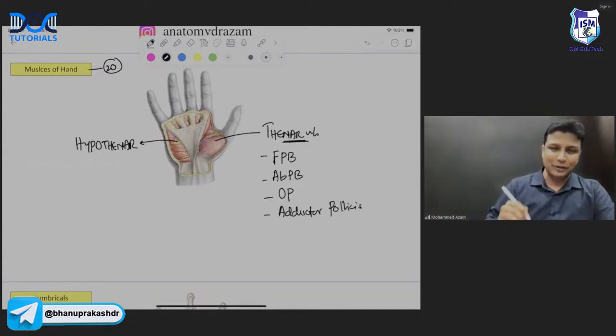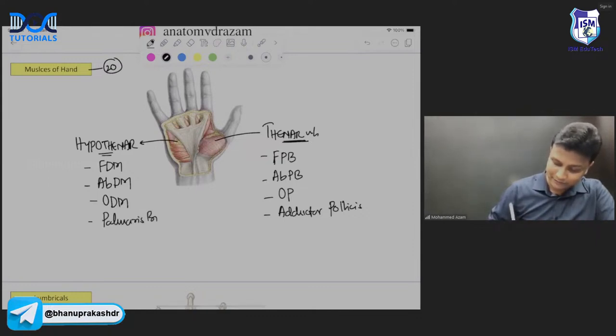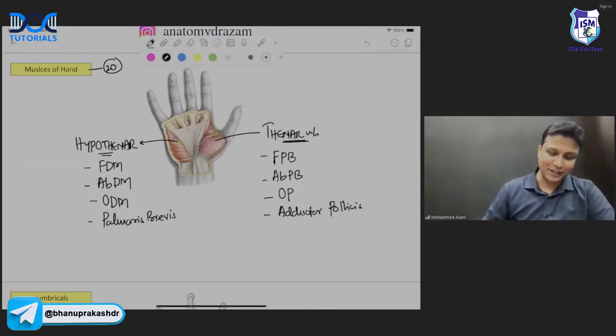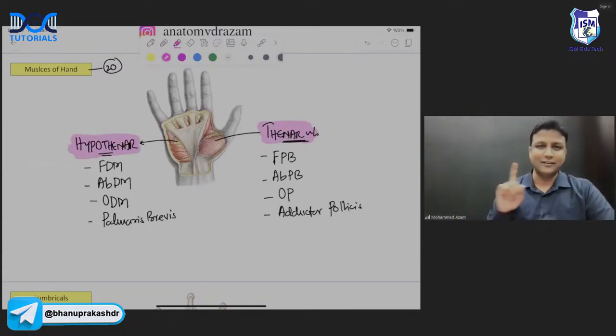Now, exactly the same on the other side, hypothenar. There will be flexor digiti minimi. Number two, abductor digiti minimi. Then opponens digiti minimi. And the fourth one will be a different one, and that is palmaris brevis. So this is about the four thenar muscles here and then the four hypothenar muscles over here. The flexor, abductor, opponens, remember it like this, sir.